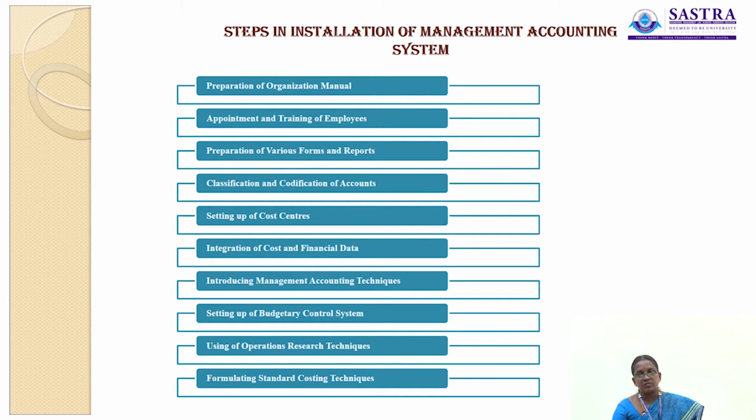The next step is formulating standard costing technique. In this step, the top management can fix a standard for every business activity relating to cost and revenue. If so, the actual performance can be used to measure the deviations from the standard one.